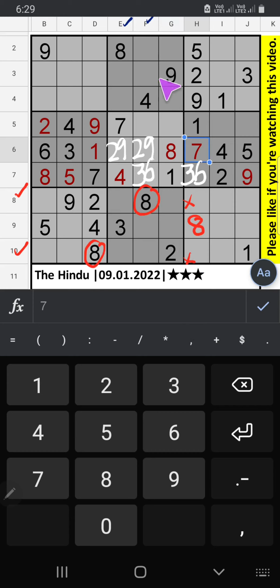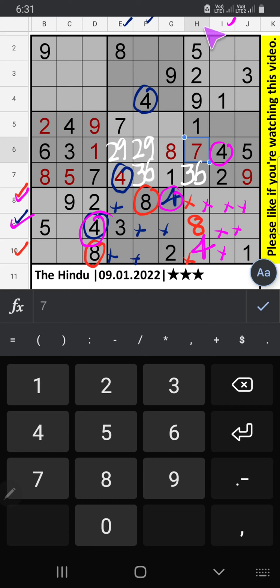In column E and column F we have 4, so 4 can't come in these cells. In the 9th row also we have 4, so 4 can't come in this cell. Then 4 is confirmed here. In the 8th row and 9th row we have 4, so 4 can't come in these cells. In column I also we have 4, so 4 can't come in this cell. Then 4 is confirmed here. In column H, only 1 cell is remaining. We don't know if it is 3 or 6. We will confirm later.